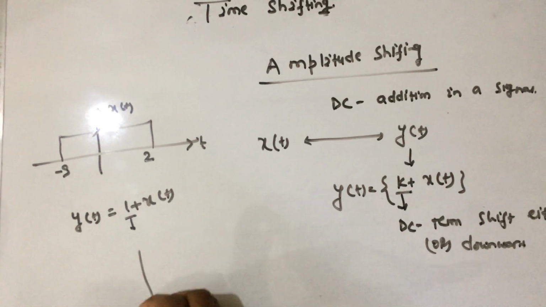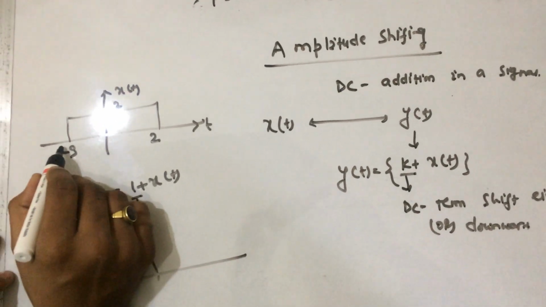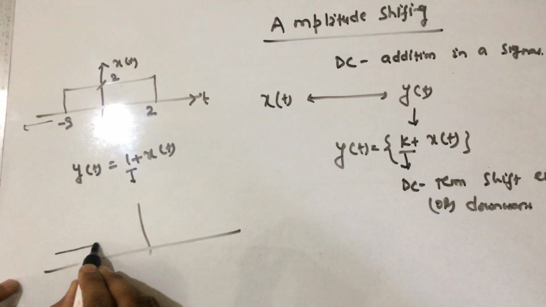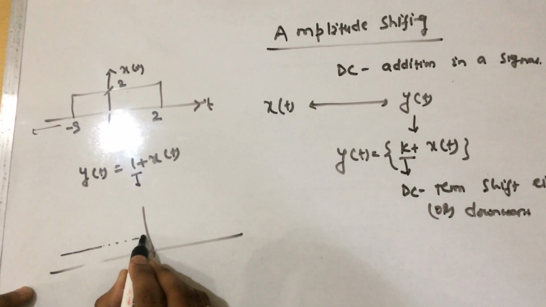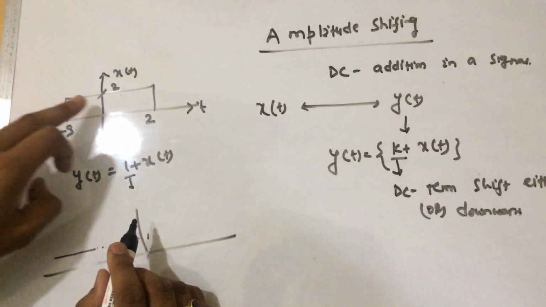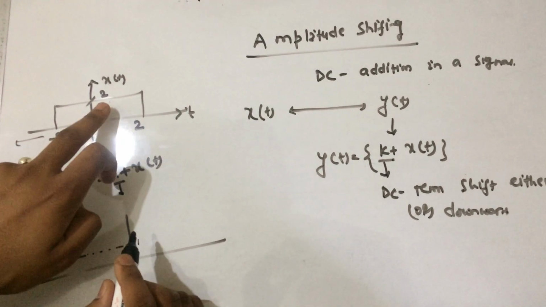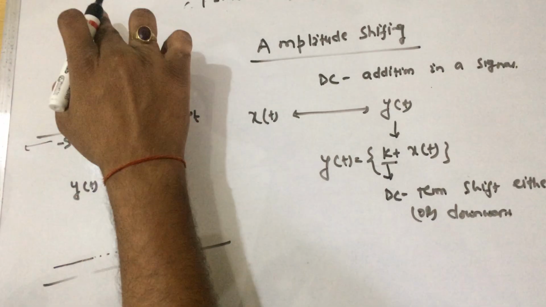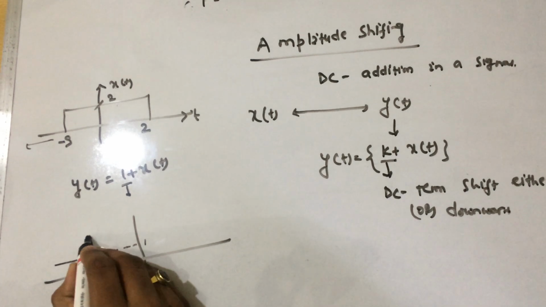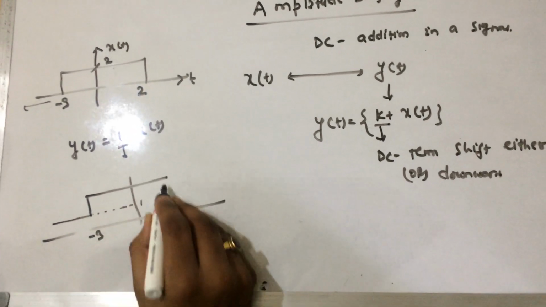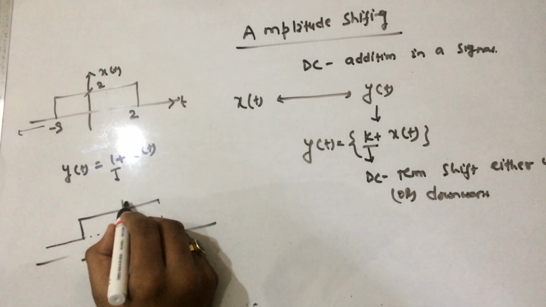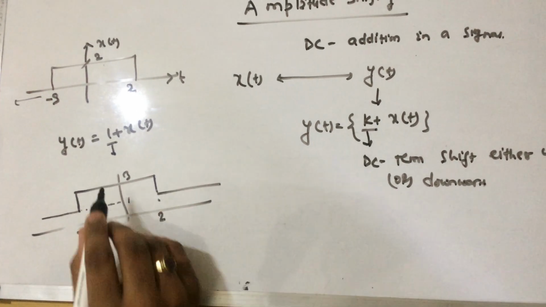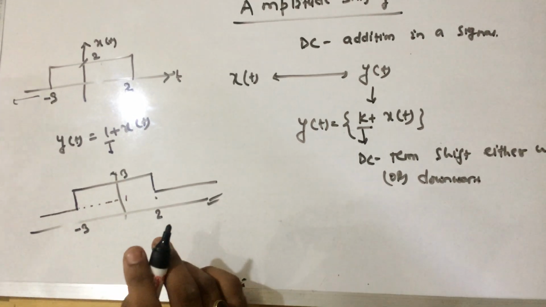If we draw y of t, where it was 0 it will shift up to 1, so the magnitude will be 1. From minus 3 to minus 2 the magnitude was 2, and adding the one extra DC term shifts it up to 3. Then again it is 0 plus 1, that is 1. This is called DC shifting.